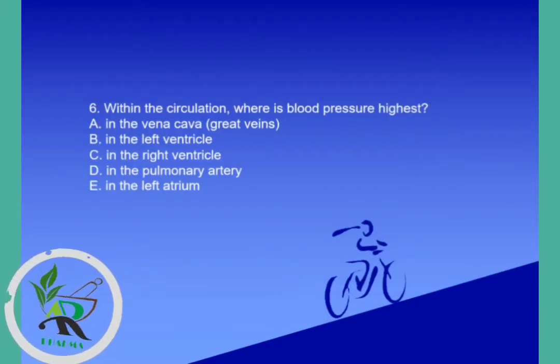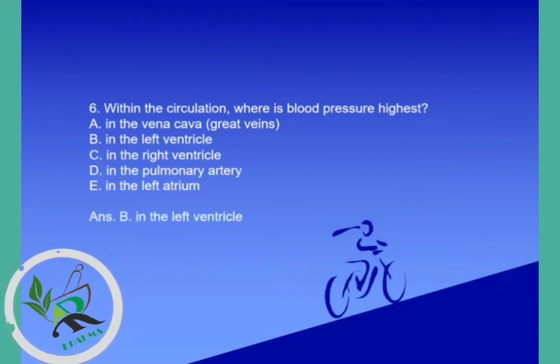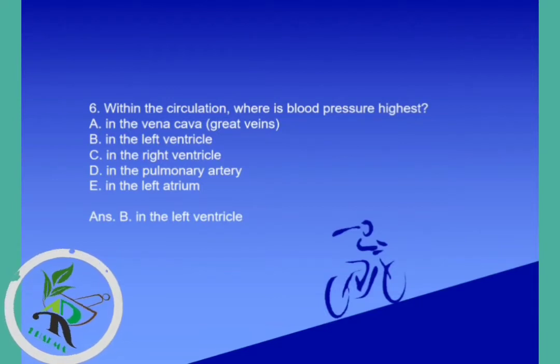Question number 6. Within the circulation, where is the blood pressure highest? Options are in the vena cava, in the left ventricle, in the right ventricle, in the pulmonary arteries, in the left atrium, but the correct answer is in the left ventricle, where the pressure of blood is highest.